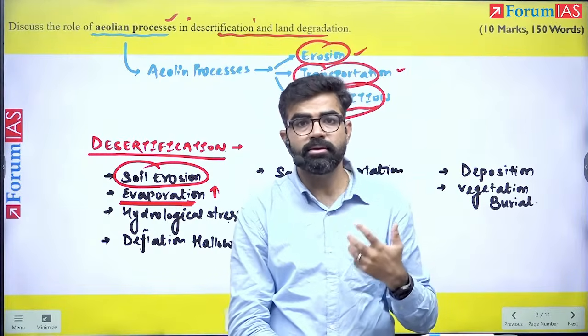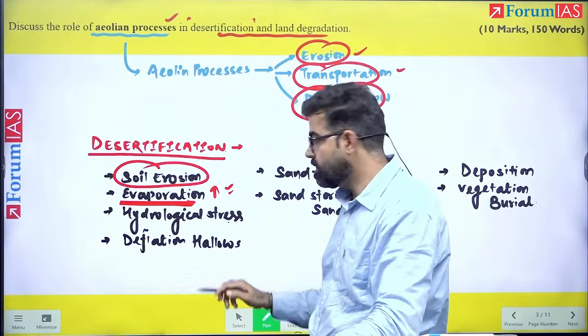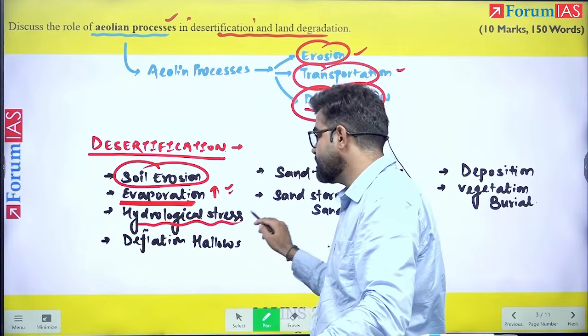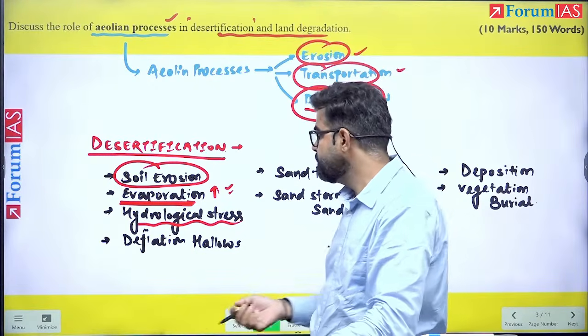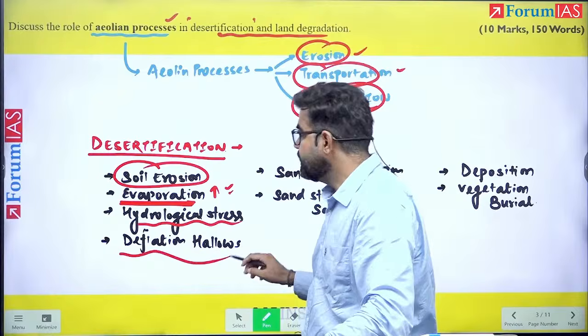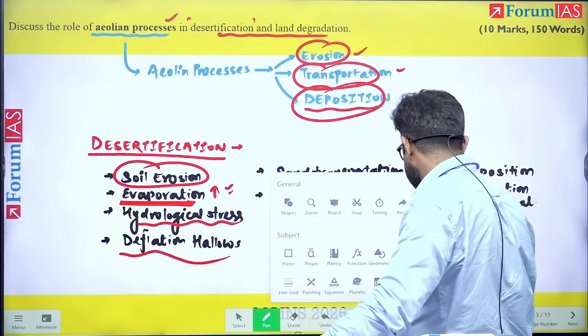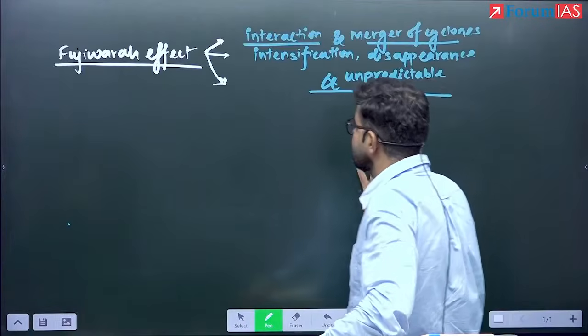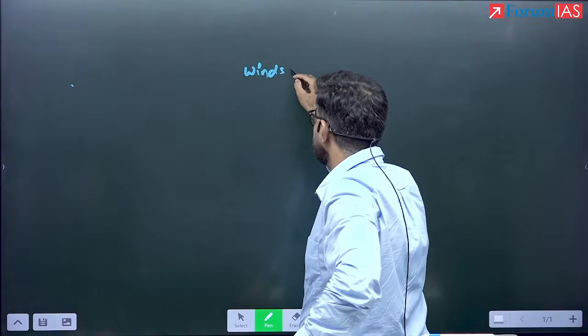The loss of moisture will become much faster. The loss of moisture will lead to what? Hydrological stress in that area, which will further lead to what? Desertification. Then what can happen? See here, if we talk about the winds, winds are known for what?